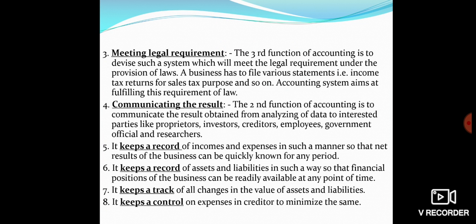Next one is meeting legal requirements. Now, as we know, accounting itself is first of all called the art of recording. That means it keeps a systematic record. For example, the business started on 1st of April. After 6 months, by the end of October, the owner had a dispute with one of the suppliers related to a transaction which took place in the month of May.